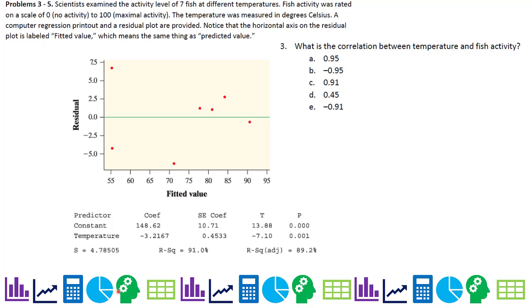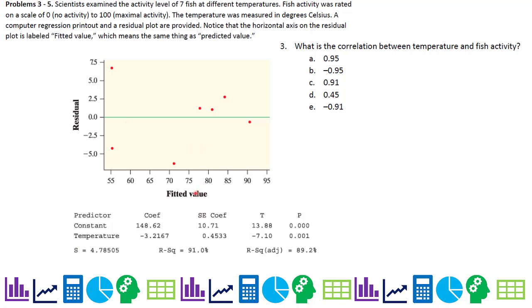Problems 3 through 5. Scientists examined the activity level of 7 fish at different temperatures. Fish activity was rated on a scale of 0, no activity, to 100, maximal activity. The temperature was measured in degrees Celsius. A computer regression printout and a residual plot are provided. So this is the residual plot. Notice that the horizontal axis on the residual plot is labeled fitted value, which means the same thing as predicted